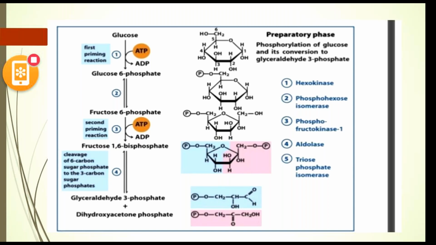Now this 6 carbon compound splits into 3 carbon compounds, glyceraldehyde 3-phosphate and dihydroxyacetone phosphate, which is DHAP. This is also a reversible process. Next slide.